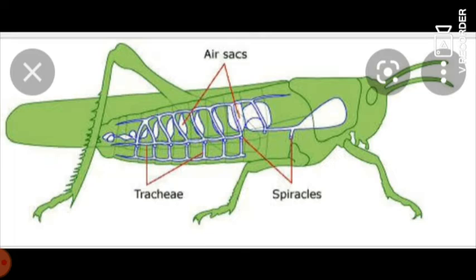These spiracles open into narrow tubes called trachea.